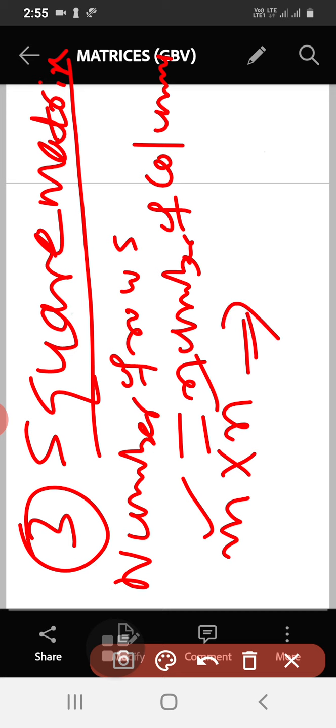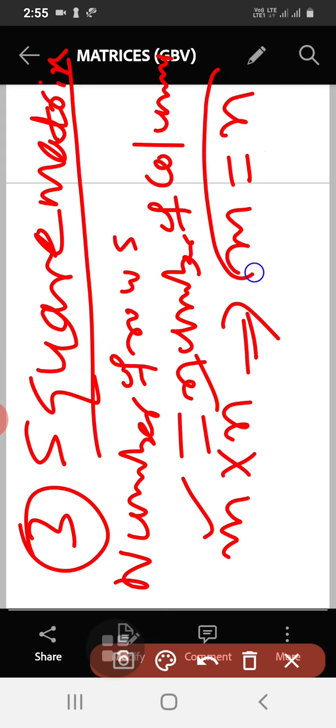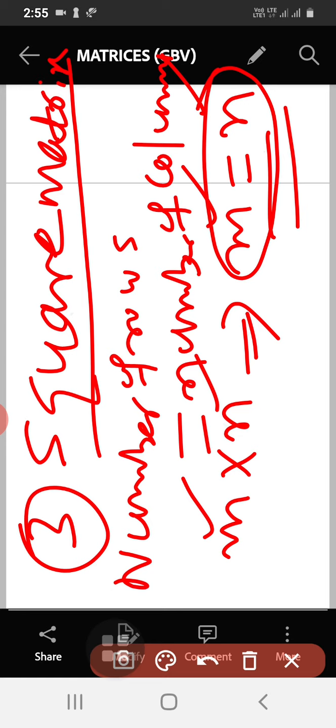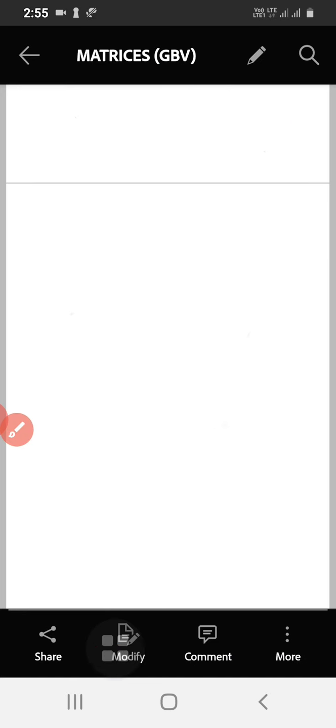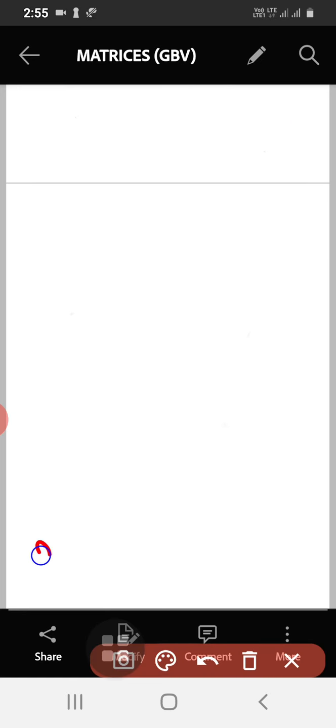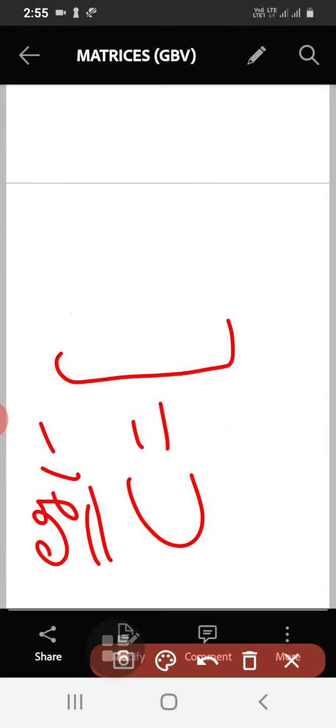Square matrix means m is equal to n. That means the number of rows is equal to the number of columns. Then we say that matrix is a square matrix. I think you got the definition. A matrix in which the number of rows is equal to the number of columns is called a square matrix. We can write the example also. See what is the example for square matrix. Let me consider this.